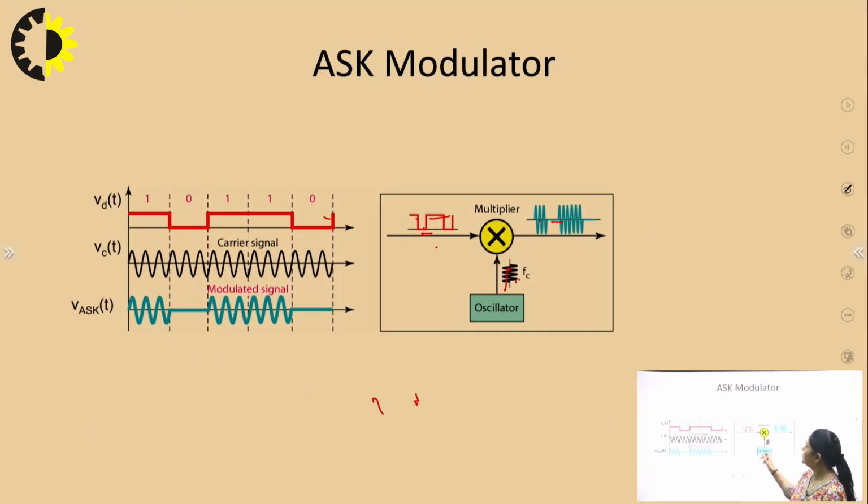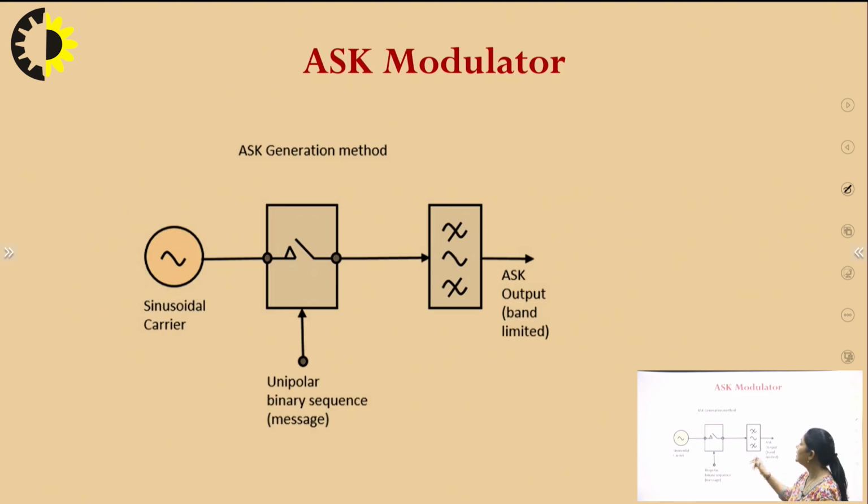Earlier this method included an oscillator and multiplication of the oscillator signal and the message signal. Now you can see this in another method. We are using a switch. This is a unipolar binary sequence. This is our message and this is our carrier. Message means in the digital form 1 and 0, and here we have a switch. Now this switch is controlled by this message.